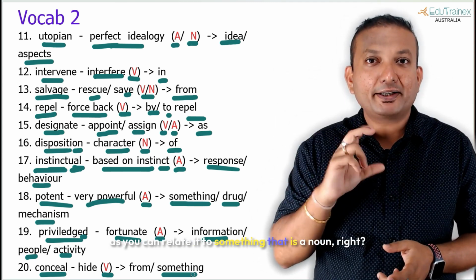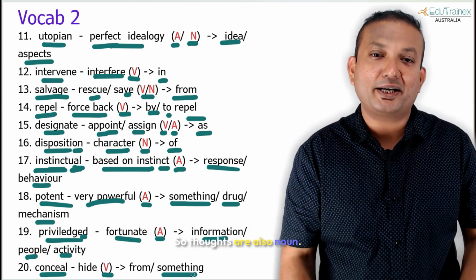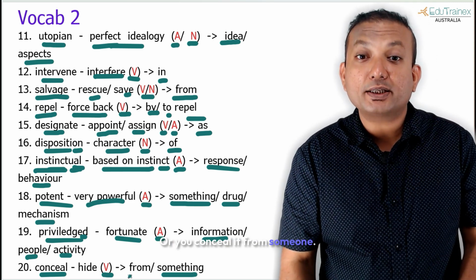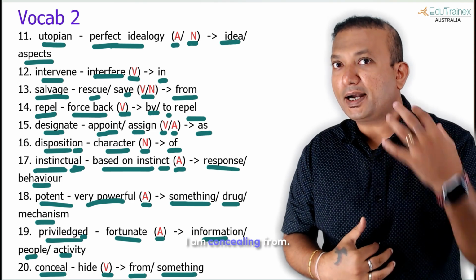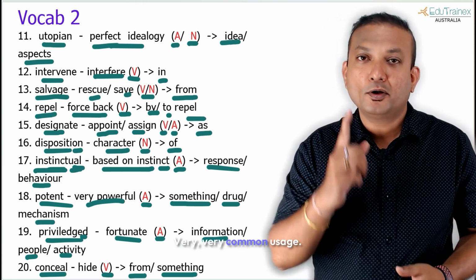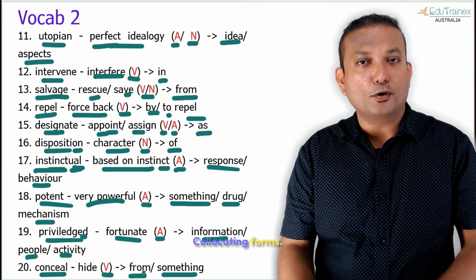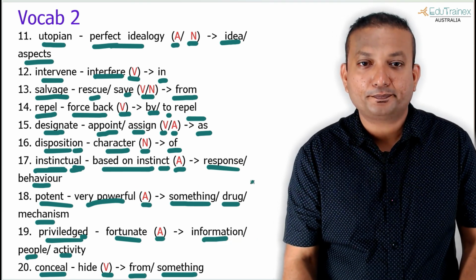As soon as you can relate it to something, that is a noun, right? So thoughts are also a noun. Or you conceal it from someone. You hide it from someone. Hiding from. I am hiding from. I am concealing from. Very, very common usage. These two forms, collocating forms.